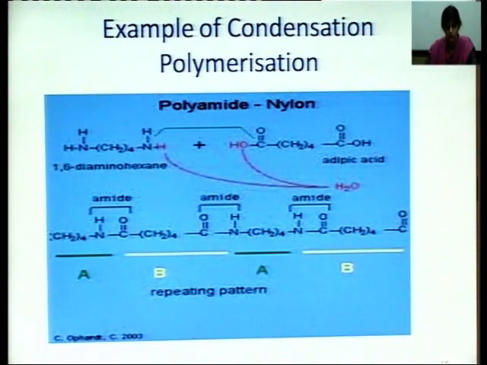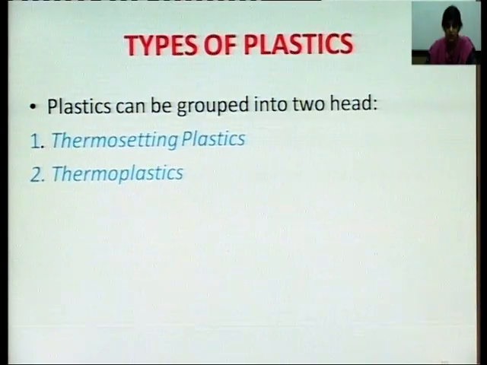Now, on the basis of addition polymerization and condensation polymerization, we will be discussing the types of plastics. Plastics can be grouped into two heads, the thermosetting plastics and the thermoplastics. First, we will be discussing the thermosetting plastics.